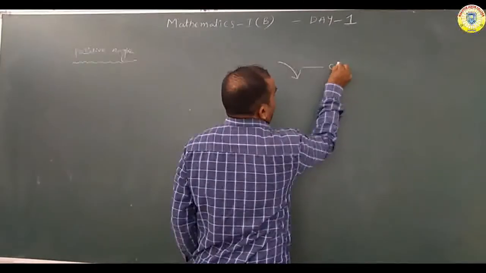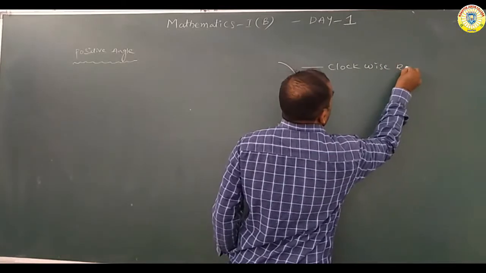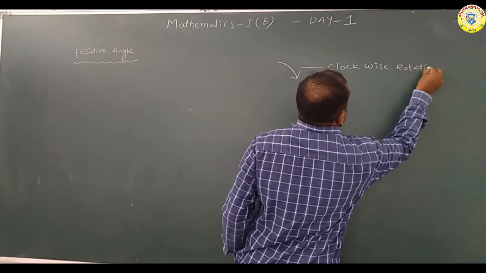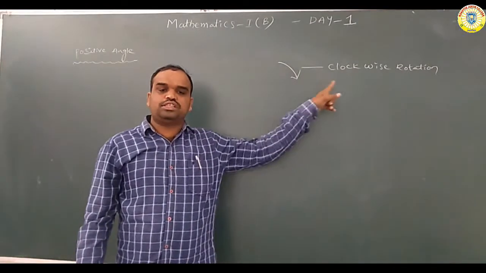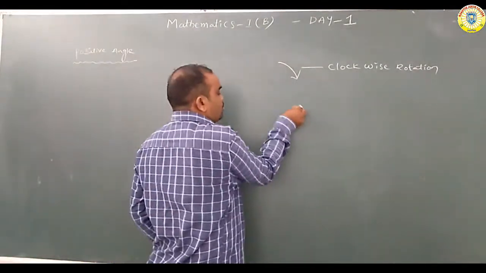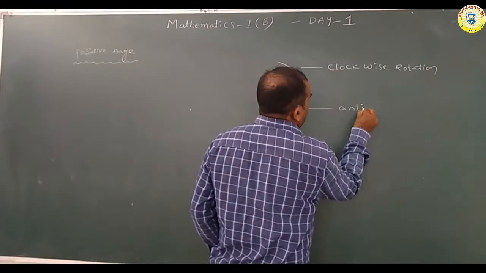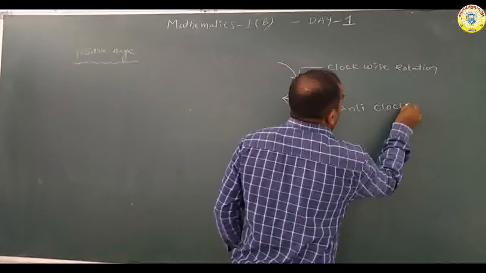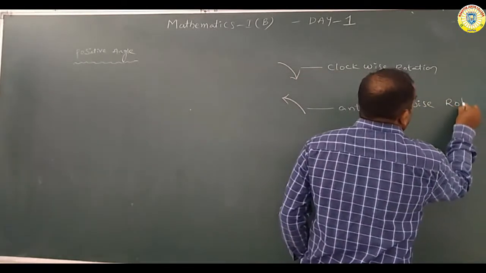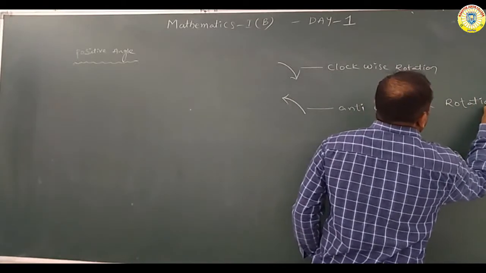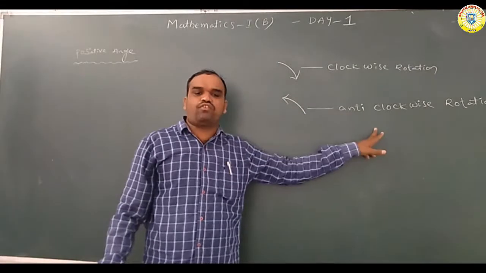This rotation is called clockwise rotation. Understand? And a rotation like this is anti-clockwise rotation. This is the clockwise rotation, this is the anti-clockwise rotation.